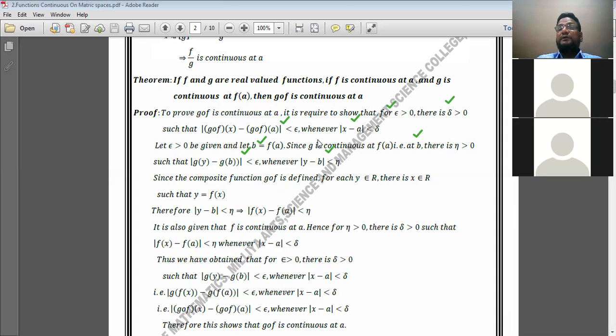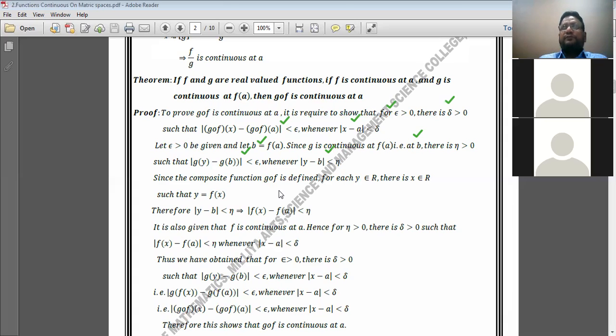Because it is already given that g is continuous at b. If f were continuous at a, we would write mod of f of x minus f of a is less than epsilon whenever mod of x minus a is less than delta. Here we have taken eta. Therefore, if g is continuous at b, then there is eta which is greater than 0 such that mod of g of y minus g of b is less than epsilon whenever mod of y minus b is less than eta, according to the definition of continuity of a function.